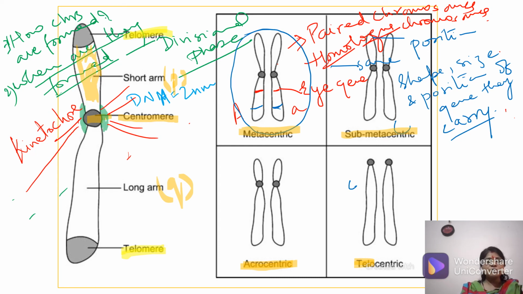Okay, so this is about your nucleus. I have completed your nucleus now.